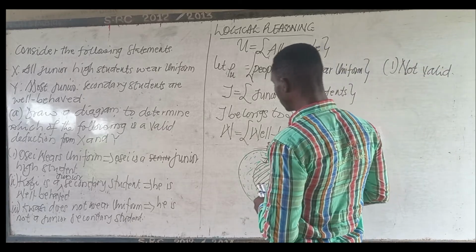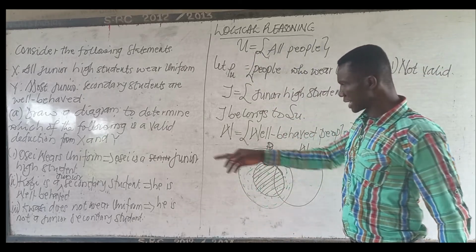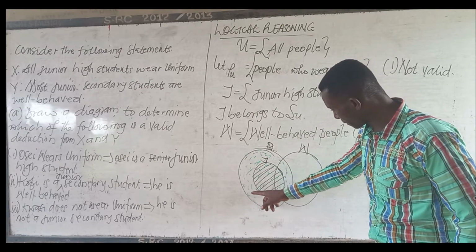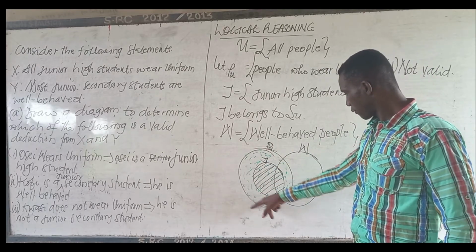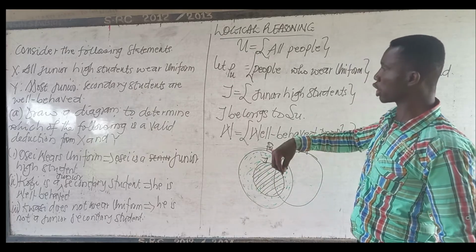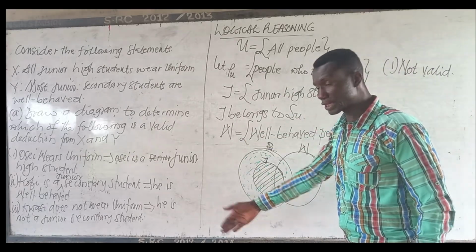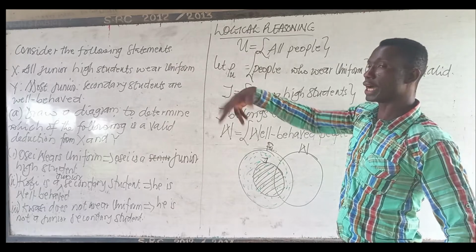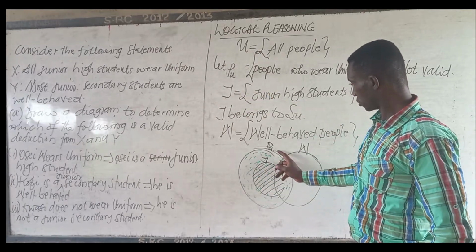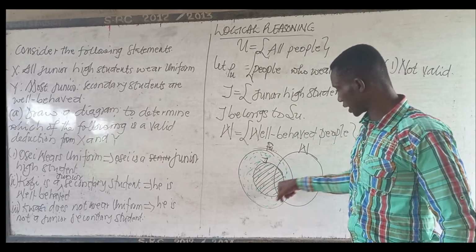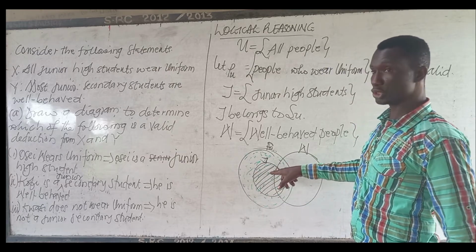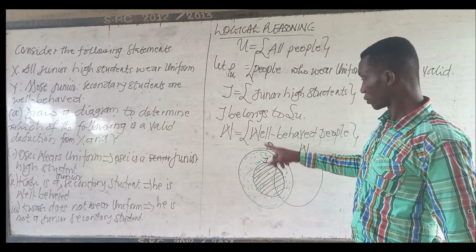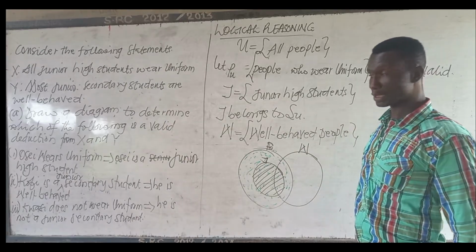It is not valid because those who wear uniform can be outside J, because there are some people who wear uniform. As soon as you say "all do this," it means that it is under the people they are referring to. So people who wear uniform, J is under it. These people also wear uniform, but they are not necessarily in junior high school. So that statement is not valid.